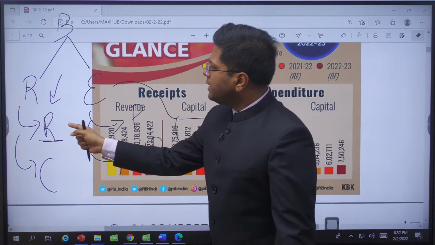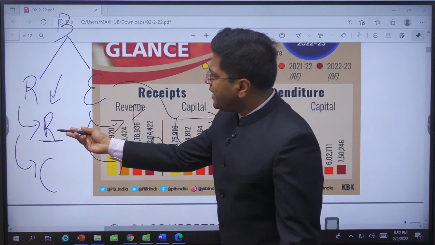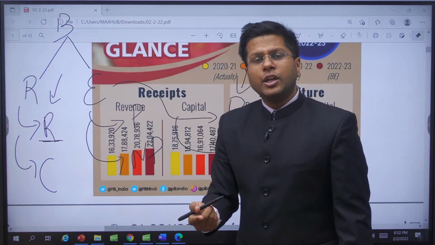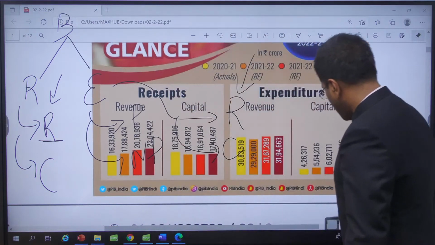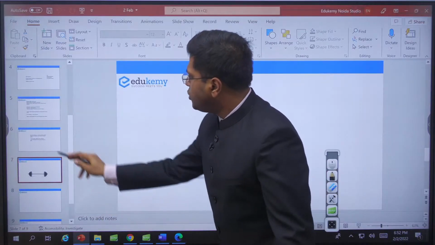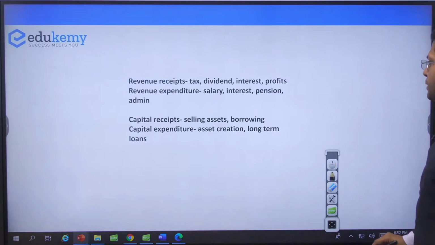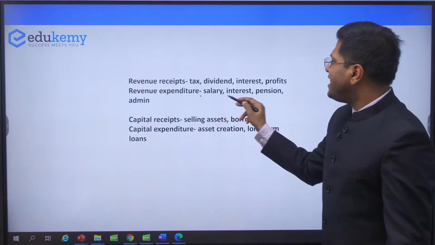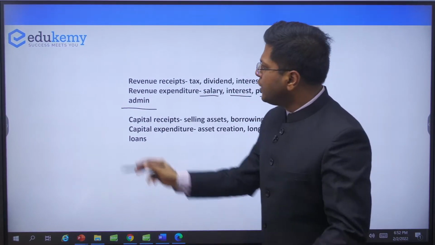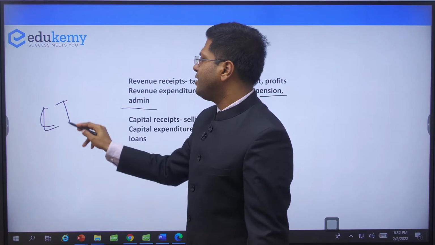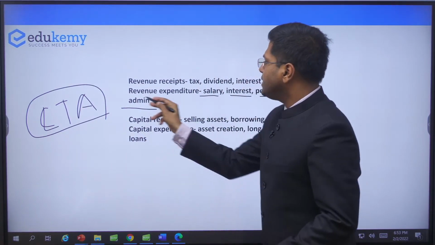For example, revenue expenditure would be salaries of the people, right? Subsidies amongst people, interest payments, right? There are innumerable examples of revenue expenditure. So revenue expenditure can be salary, interest payment, pension, administrative expenses, right? All of them are revenue expenditure. When we are funding the LTC, leave travel allowance for the government employees, this is revenue expenditure.